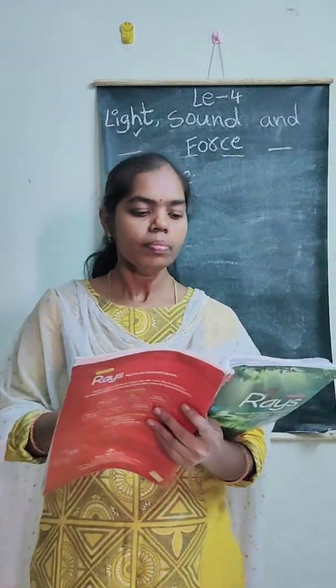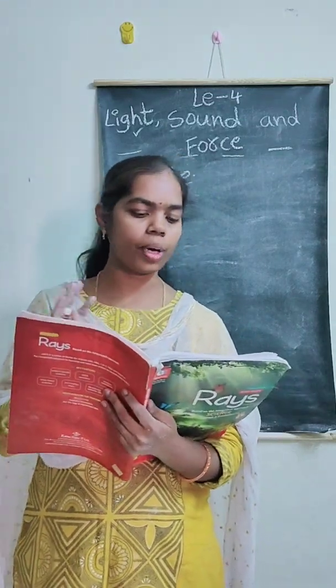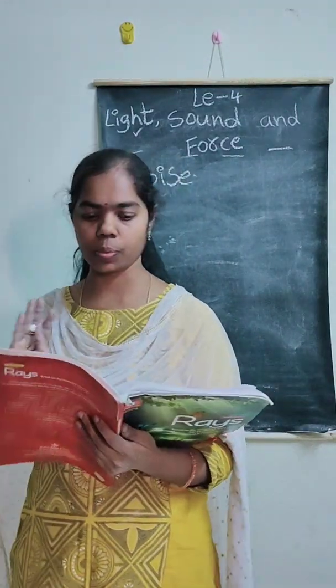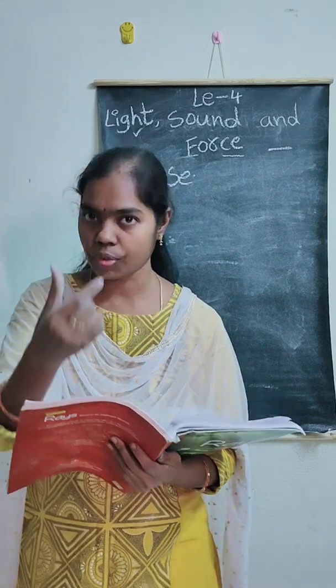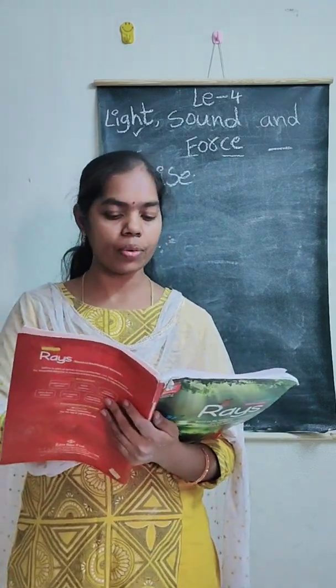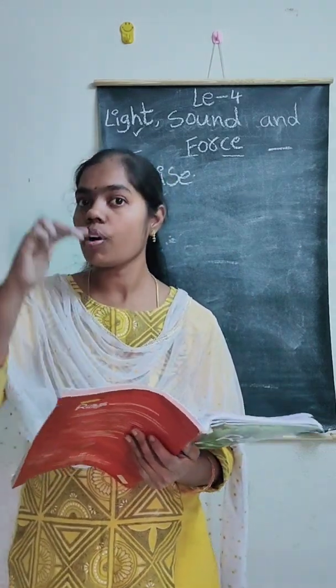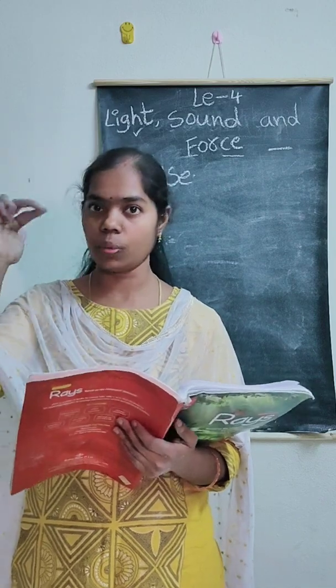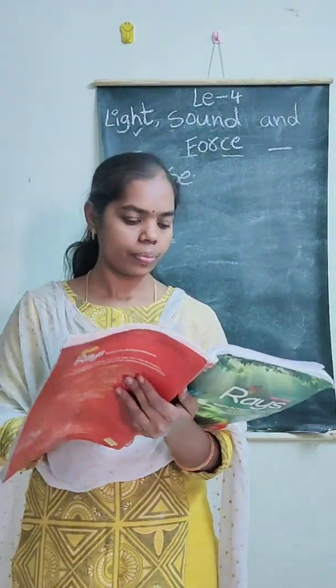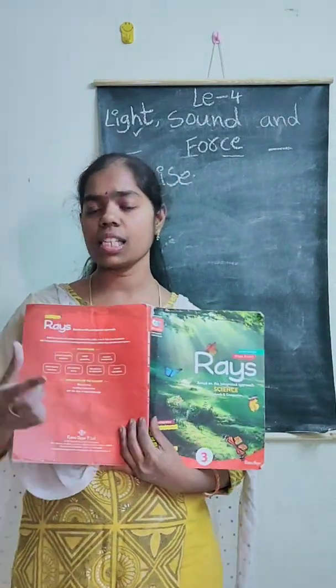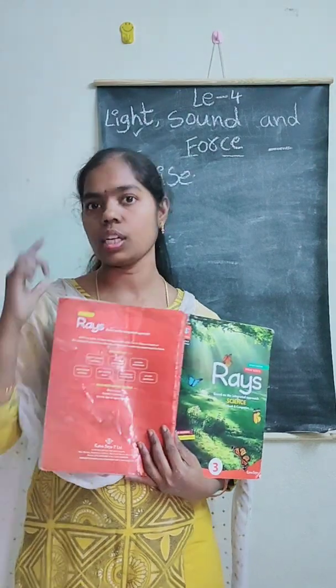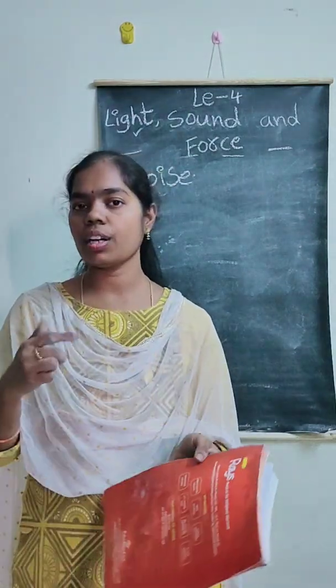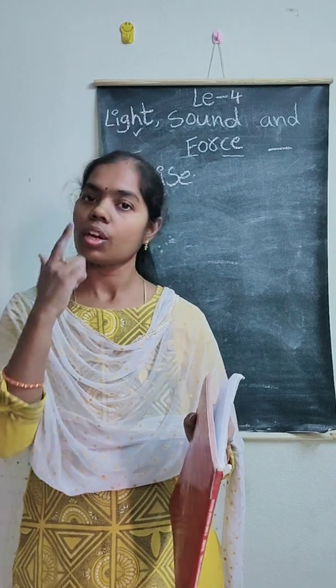So we should avoid blowing horns as far as possible. We should speak softly. We should play music and TV at a low volume, not high volume. Okay? Good. This is about sound. Unpleasant sound is called noise.